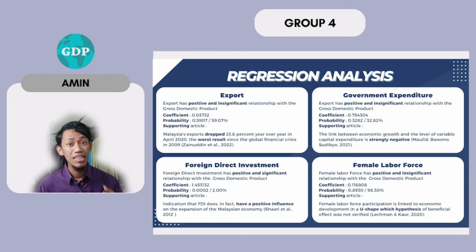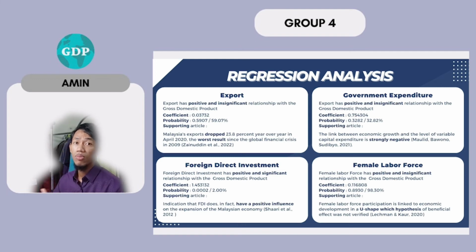Only the FDI can be determined as significant because it is lower than the alpha, at 0.0002. Research conducted by Sha'ari 2012 also indicates that FDI does not have a positive influence on the expansion of the Malaysian economy. Exports, FDI, and female labor force have positive yet insignificant relationship with the GDP. Zainuddin 2022 said that Malaysia's export dropped 23.8% in April 2020, the worst result since the global financial crisis in 2009. Yet the economy is still standing.